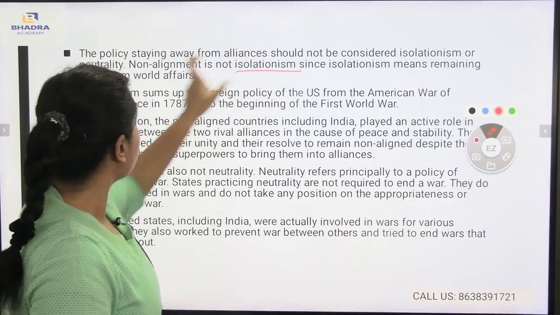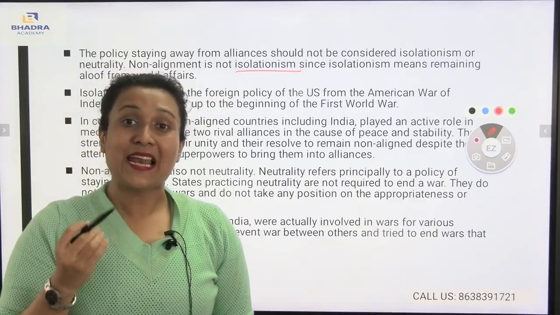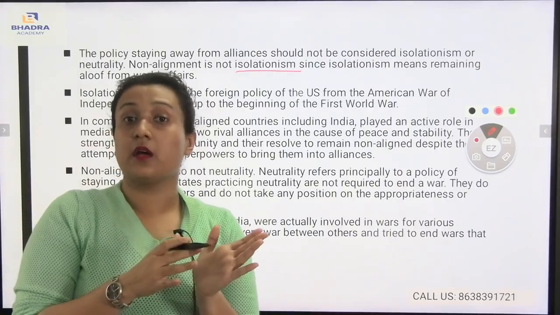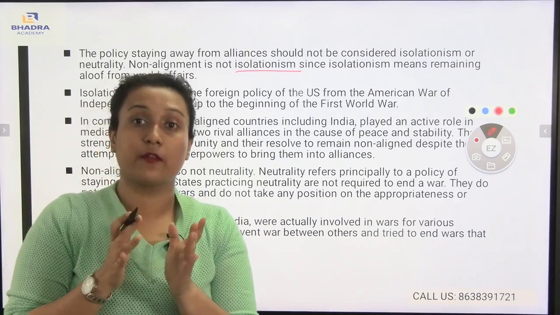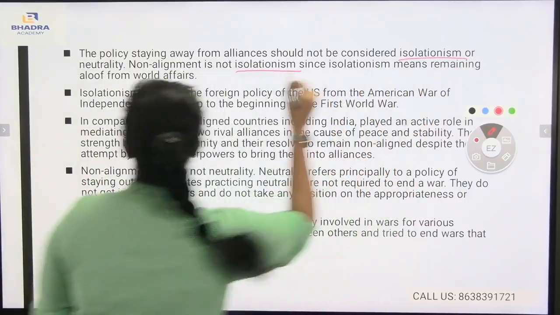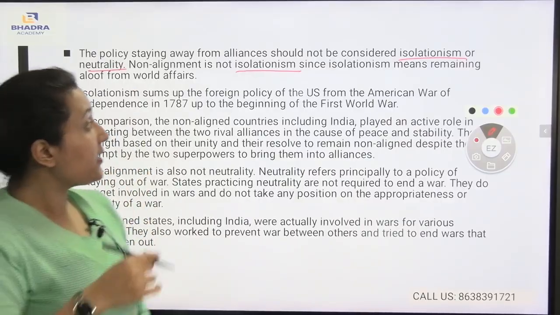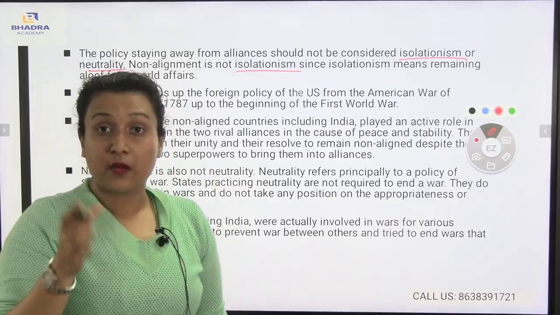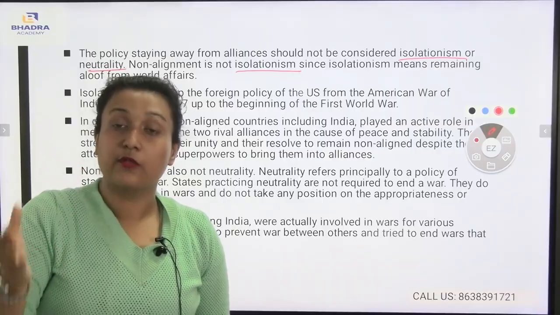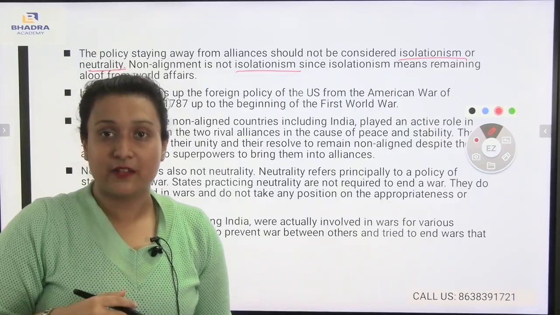Now, isolationism means being aloof from world affairs. You see, if I talk about the non-aligned movement, this organization was made so that people don't participate in the war and can stay away from the war. But this could be creating isolationism or neutrality. But the meaning of isolation is completely remaining far apart from political affairs itself, which means the other leaders who were part of the NAM would not be participating in world affairs or international affairs.